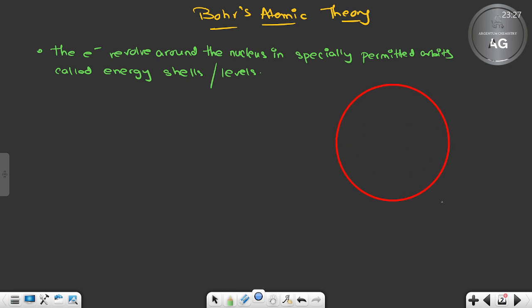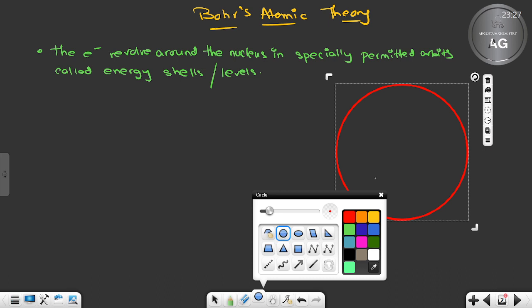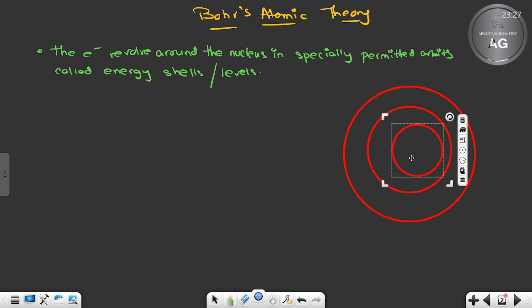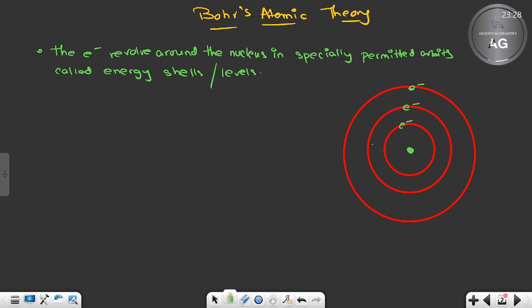Okay, let us take one orbit. Inside this there will be another orbit, a second orbit. Then there will be a third orbit. At the center there is a nucleus. So the electron is revolving, the electron can be here, the electron can be here. But the energy of these three is not the same. The energy throughout this orbit is the same, throughout this is the same, throughout this is the same. It's not like the energy is different here, that is not possible. So the energy is the same for one orbit.